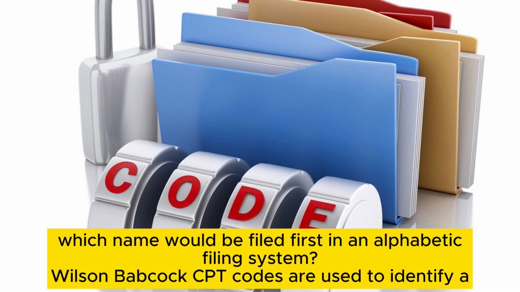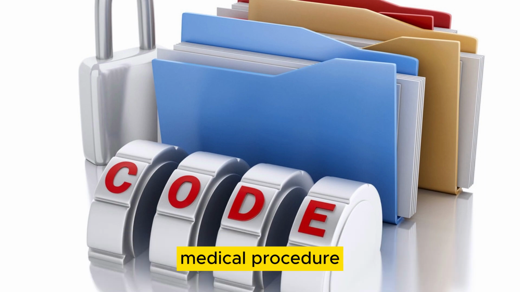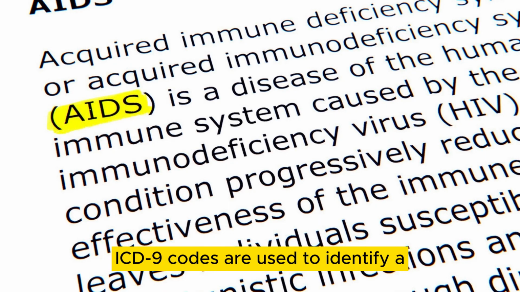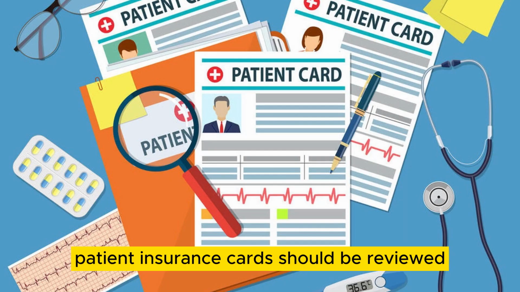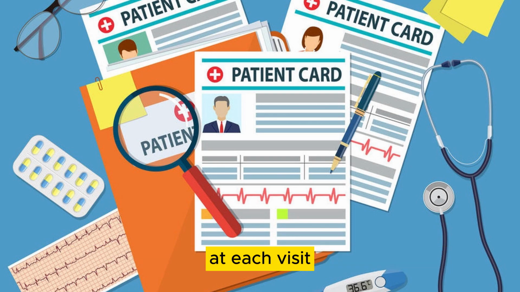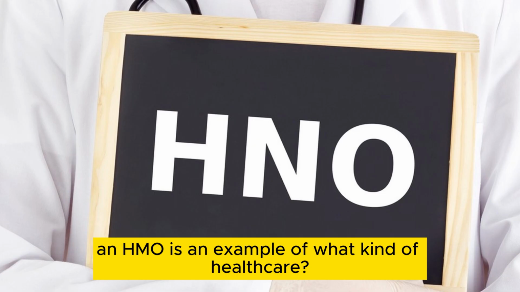Which name would be filed first in an alphabetic filing system? Wilson or Babcock? Babcock. CPT codes are used to identify a medical procedure. ICD-9 codes are used to identify a medical diagnosis. Patient insurance cards should be reviewed at each visit. An HMO is an example of what kind of healthcare? Managed care.